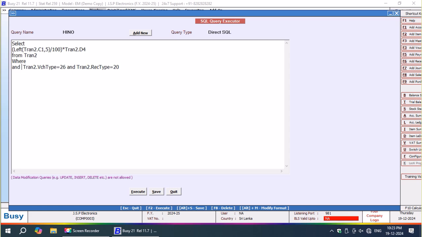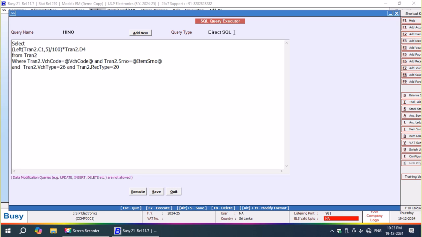I think I have made a mistake here in the calculation. So that is the taxable amount from the list rate. It's not a mistake. From the list rate, I'm removing the tax item, that's all.